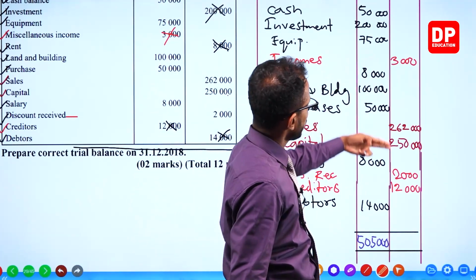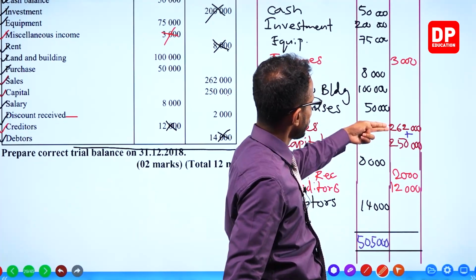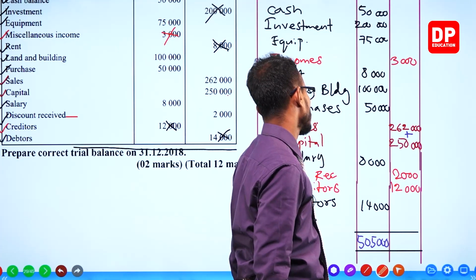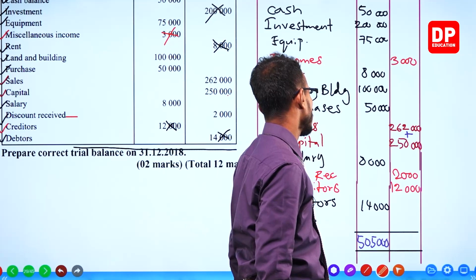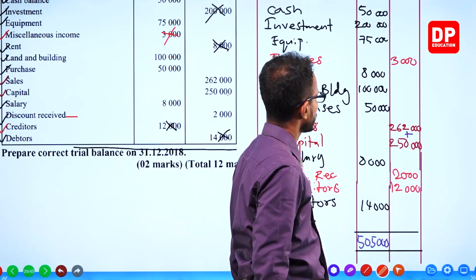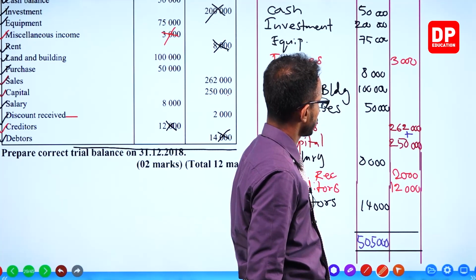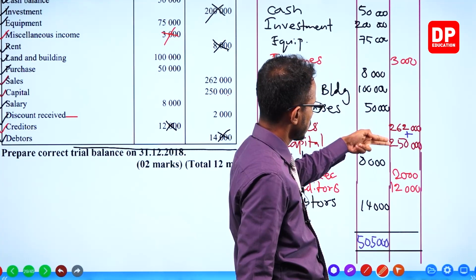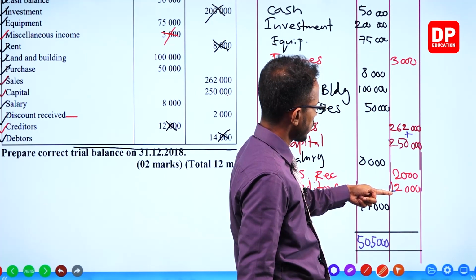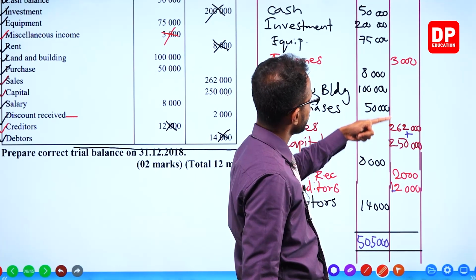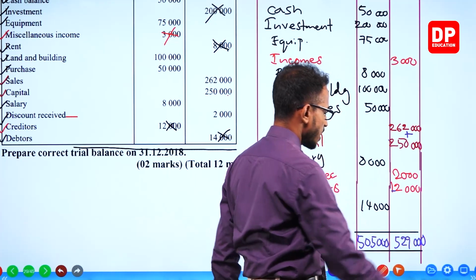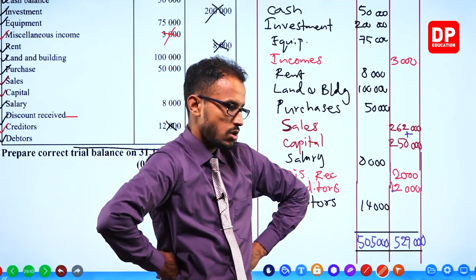Now credit total. Take these two first. 250 plus 262 is 512,000. 512,000 plus 12,000, 524, 526, 529,000 on the credit side. It's not tallying.